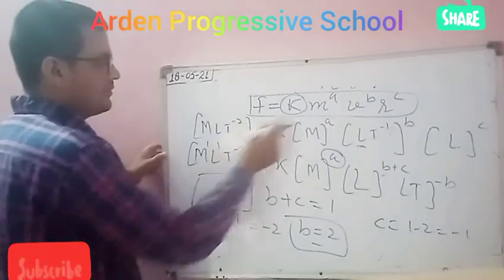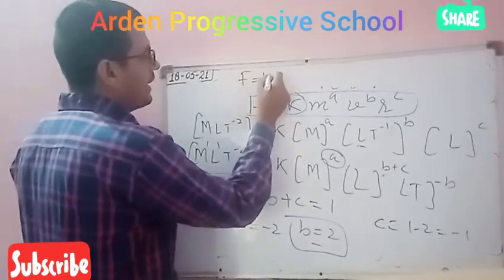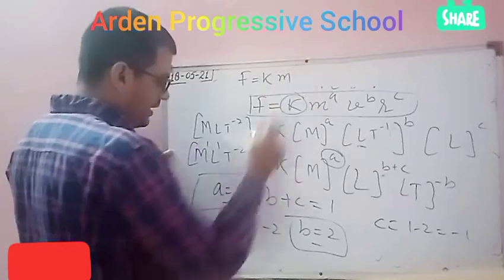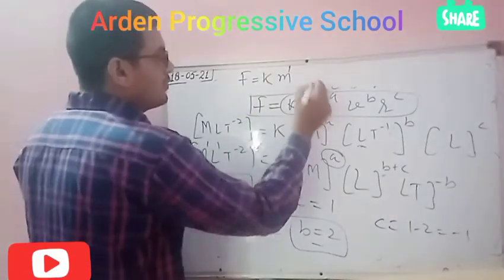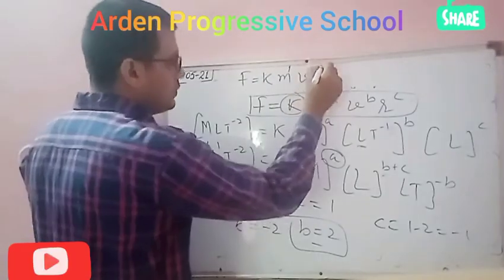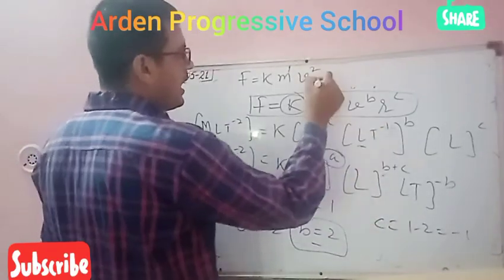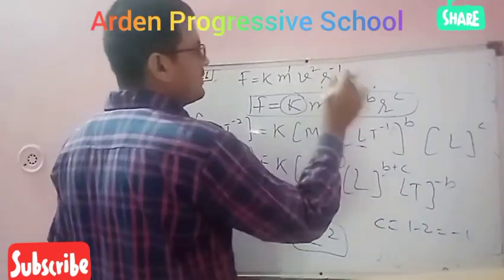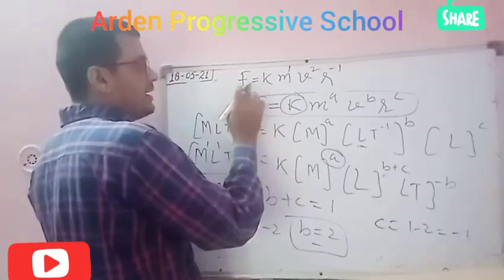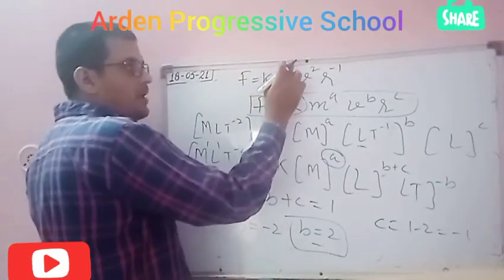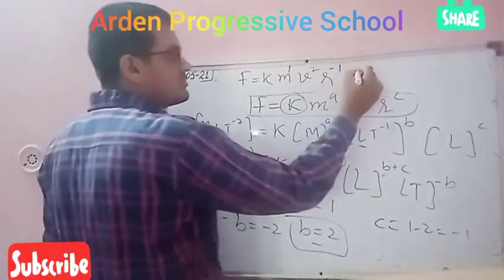Okay. F equal to k m power, value of a is 1, v power b is 2 and r power c is minus 1. So m equal to k, m power 1, v power 2, r power minus 1.